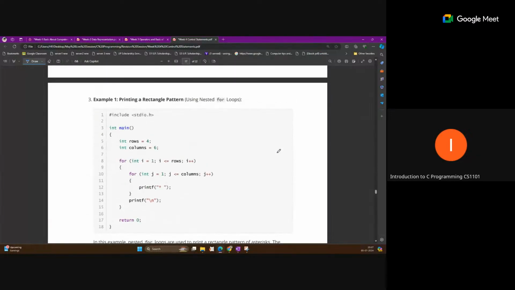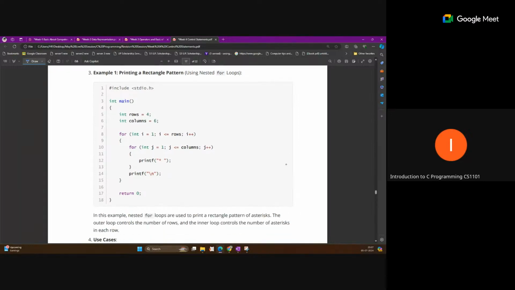Nested loop is also important. This example is also important for coding purposes. How many times will this code run, or how many times will this star print? You should know how many times the star will print in the code when you have a nested loop. Nested loop means you are running a loop.